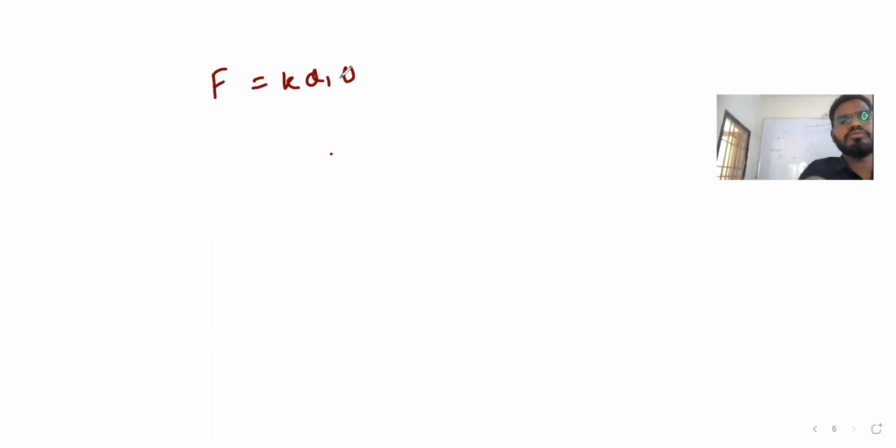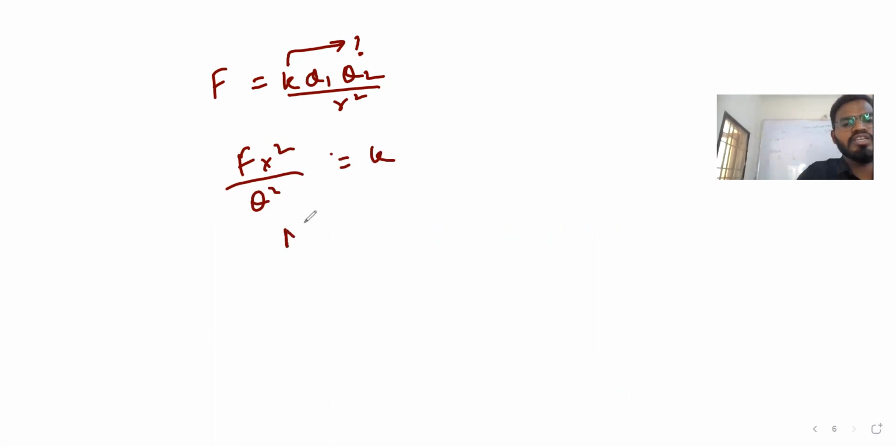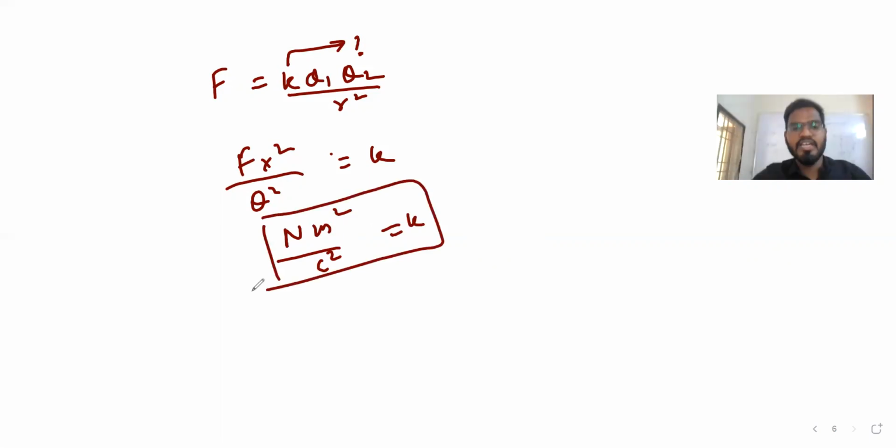K Q1 Q2 by R square. So if you want to find what is the unit of K, then we can say F R square by Q square is equal to K. So we can say Newton meter square by Coulomb square. Right? So by this way we can find the derived unit.